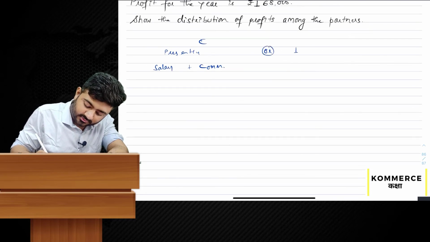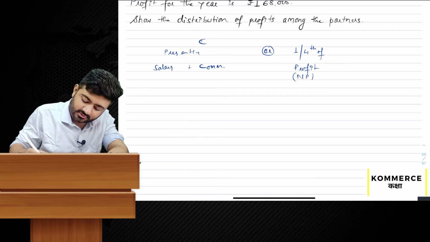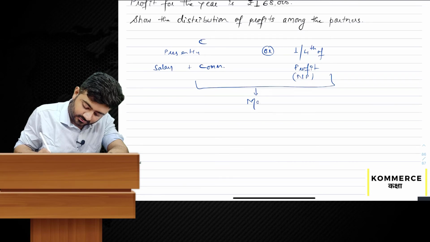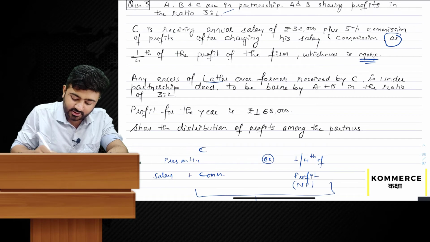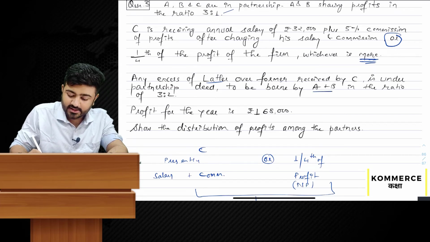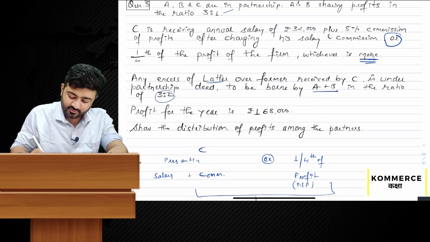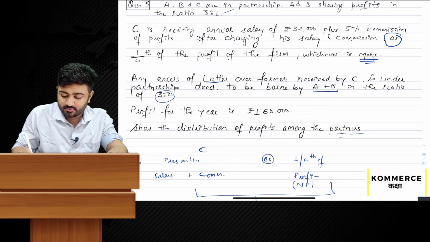1/4 of profit means net profit, whichever is more. Next, any excess of the latter over the former received by C is under the partnership deed to be borne by A and B in the ratio 3:2. Profit for the year is 1,68,000. Show the distribution of profit among the partners.